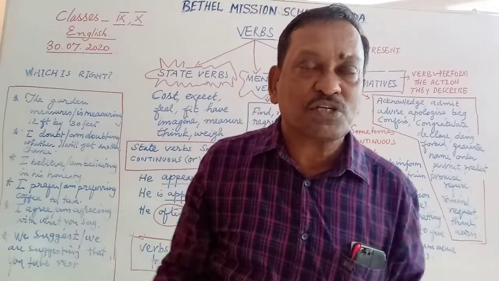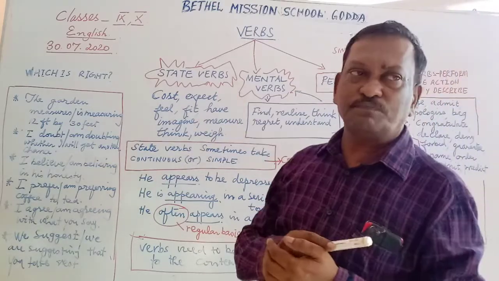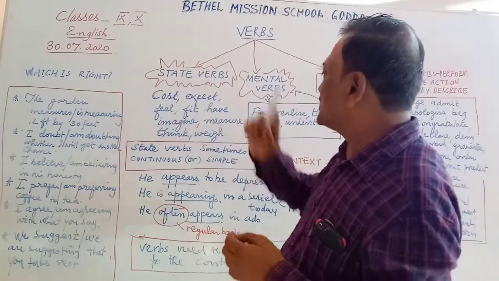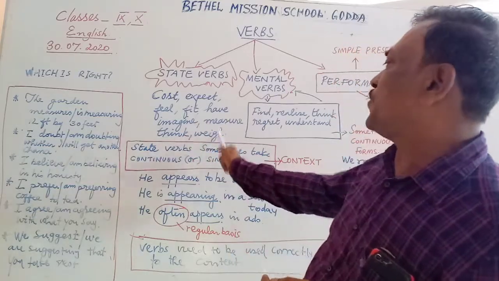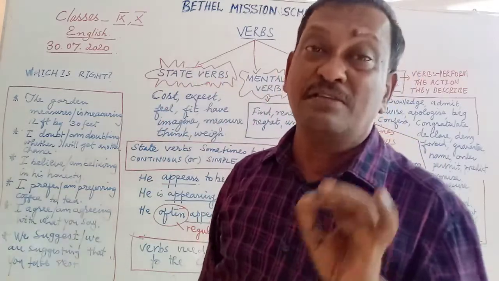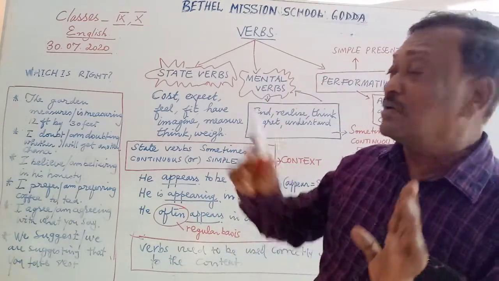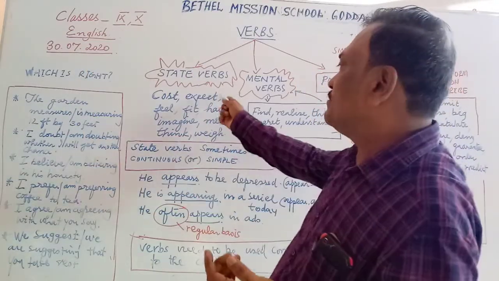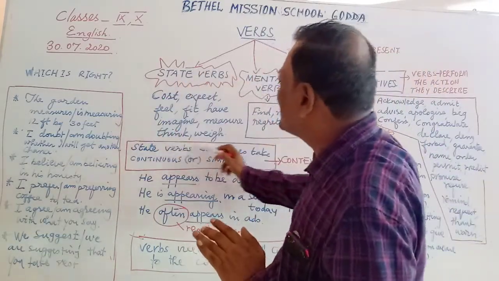They speak about a kind of state or condition, so to say. Look at these verbs: cost, expect, feel, fit, have, imagine, measure, think, and wait. These verbs are generally used in simple present tense. They are not used with the continuous form. They cannot be used, or are generally not used, or rarely used with continuous forms. The general usage is for the present simple.